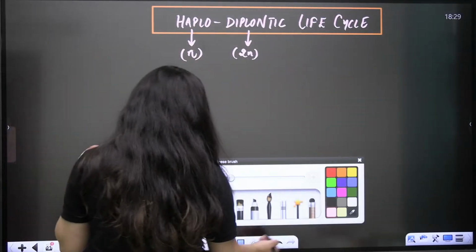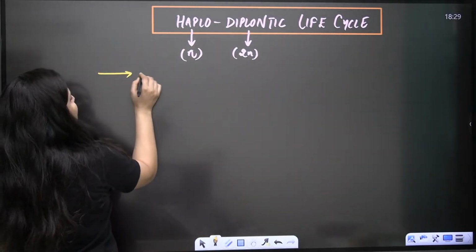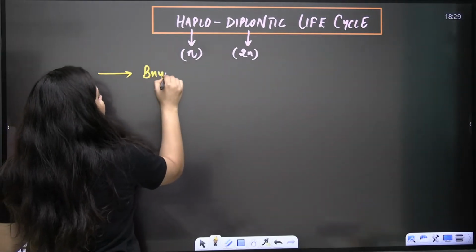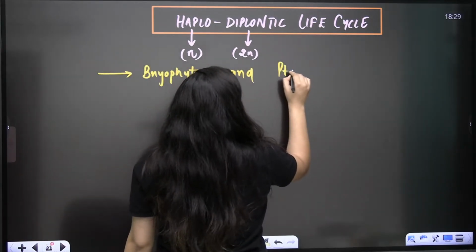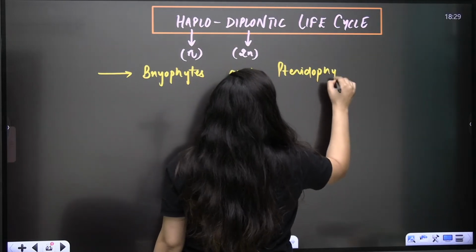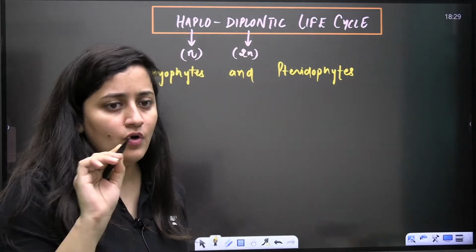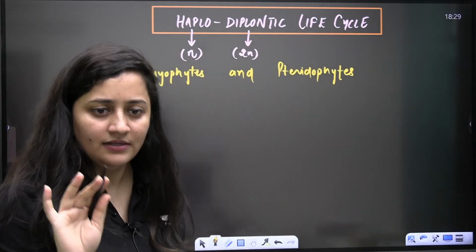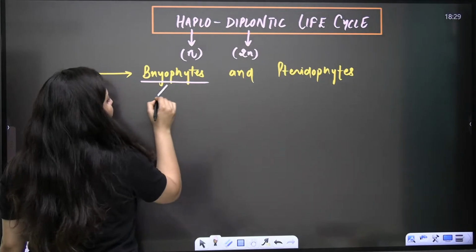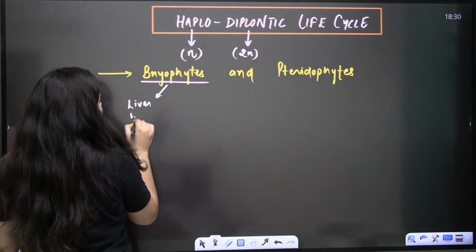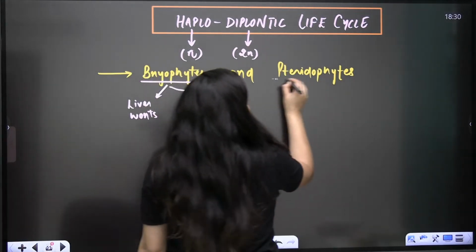So when you talk about the haplodiplontic life cycle, both the haploid and the diploid phases are dominating. The examples are the bryophytes and the pteridophytes. Bryophytes and pteridophytes show the haplodiplontic life cycle. Is that clear? Bryophytes, do you remember, include liverworts and mosses. Pteridophytes include the ferns.